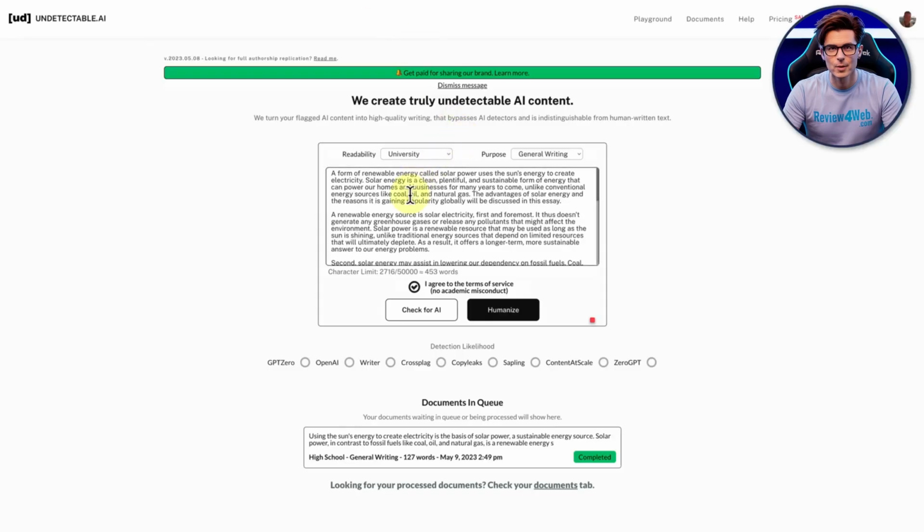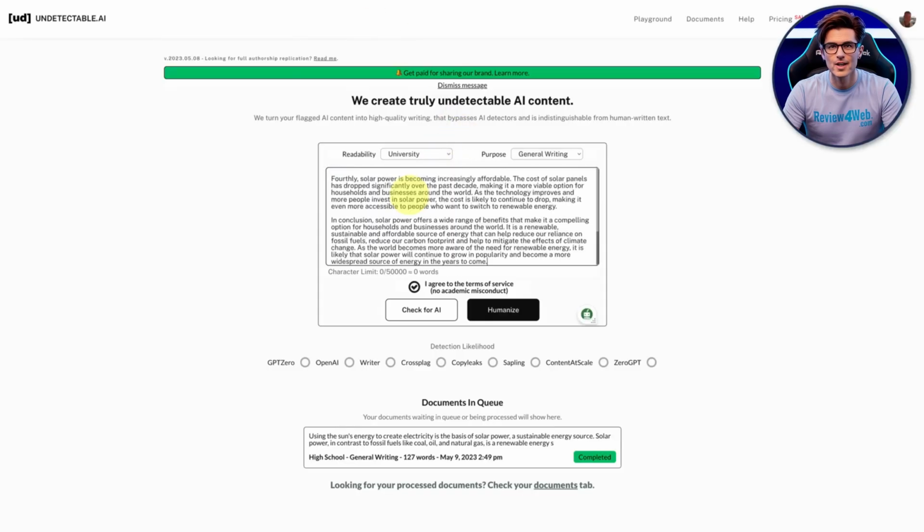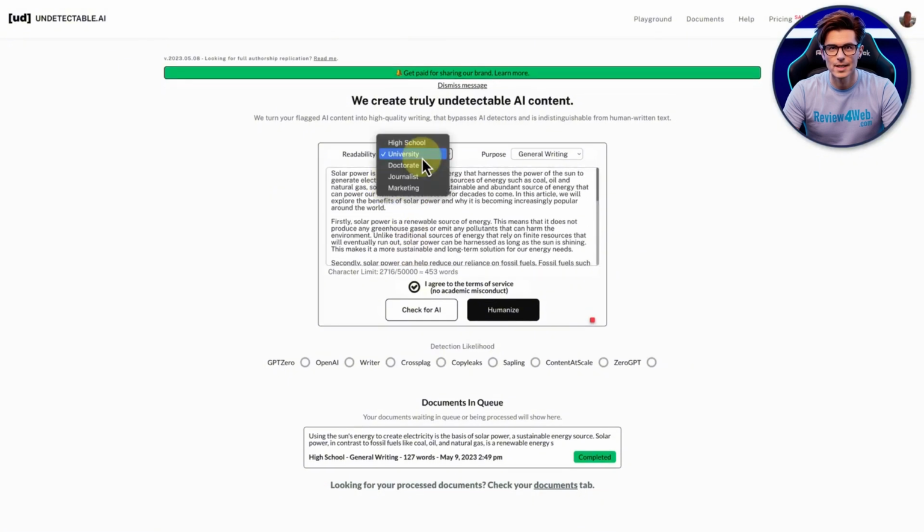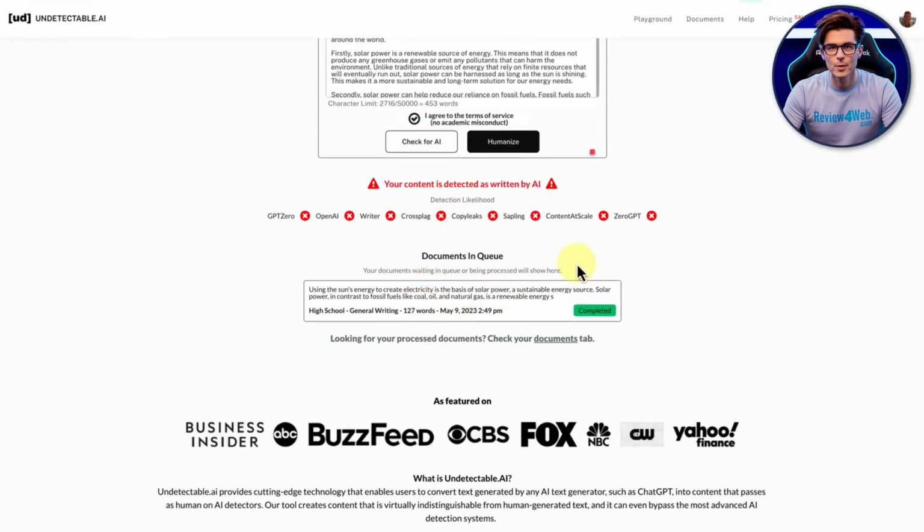That is the original that was written by ChatGPT. So there it is. And I'm going to say readability high school. And then the purpose, just general writing. And we'll click check for AI first. And what this does, which is really useful, look at that. It does it in seconds.